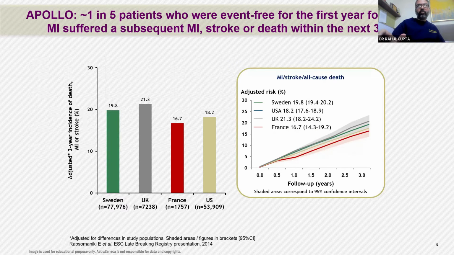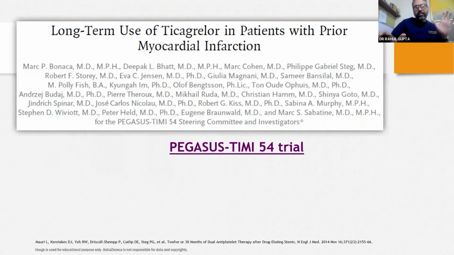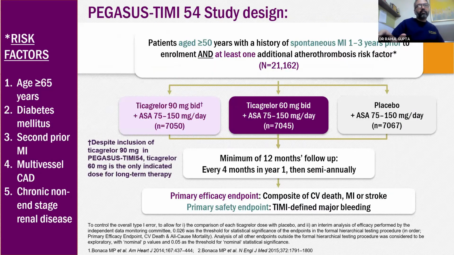If you look at the Apollo study, almost 20% of the patients who were event free for the first year following an MI suffered a subsequent MI, stroke, or death within the next 3 years. And the Apollo study told us that the risk of CV events continued beyond 12 months and was greater in patients with certain high-risk features. Our patient has high-risk features for sure, and therefore we need effective anti-ischemic therapy without increasing the bleeding risk significantly. At least we don't want major fatal bleeds. We can accept some increase in minor bleeding.